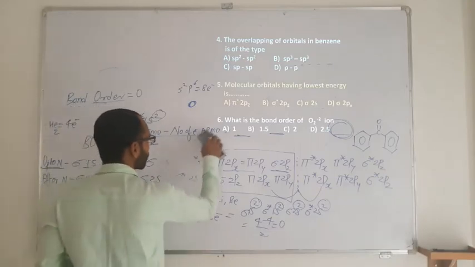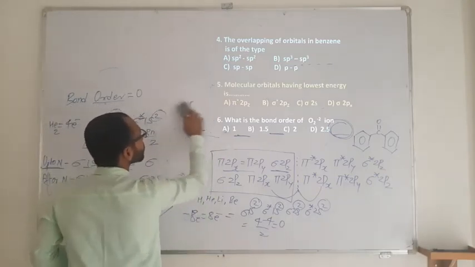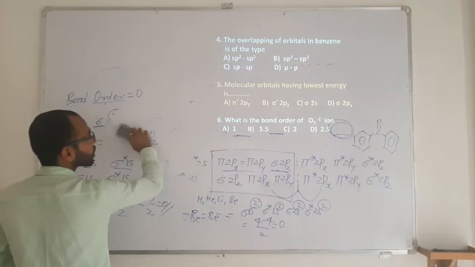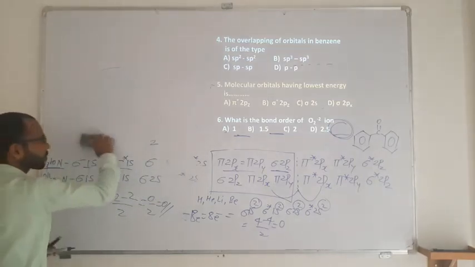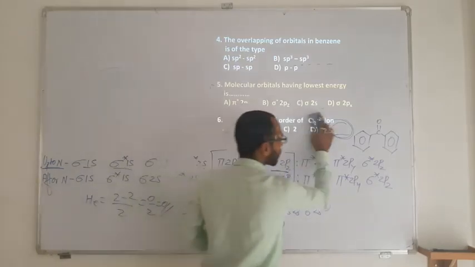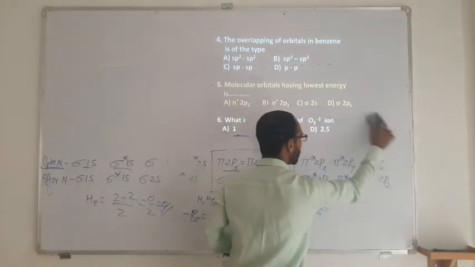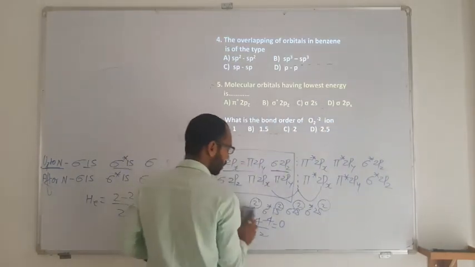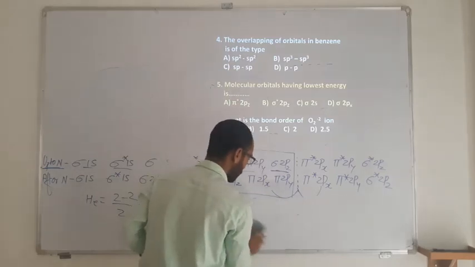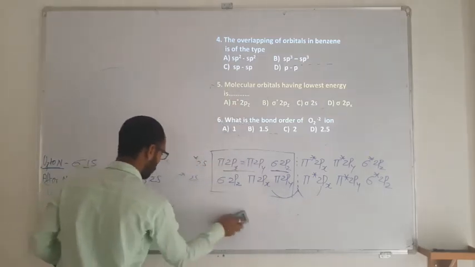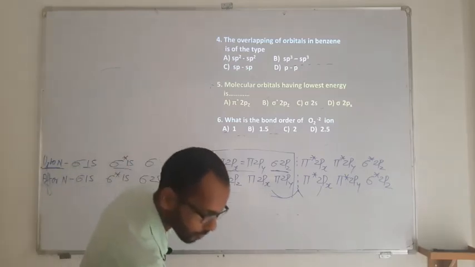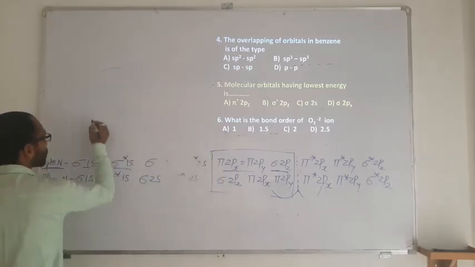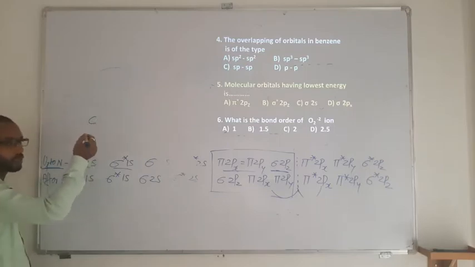Now, what is the type of overlapping orbital in benzene? So what orbitals are going to overlap in benzene, that we need to answer. If you see the structure of benzene, the carbon in benzene is going to be sp2 hybridized.